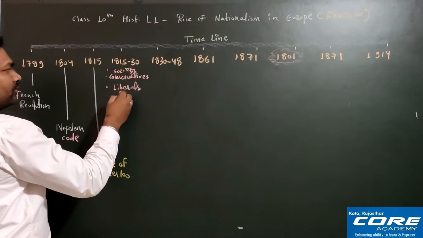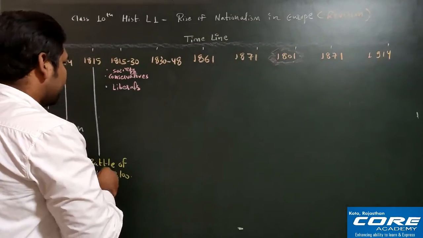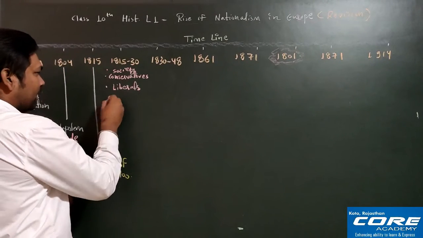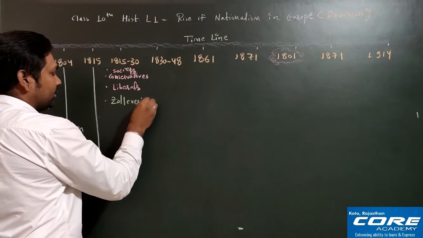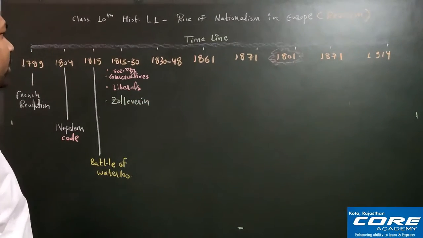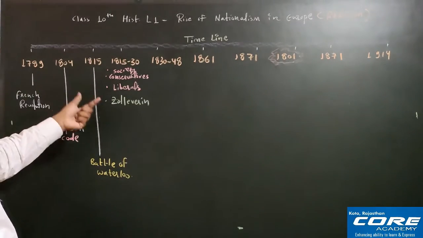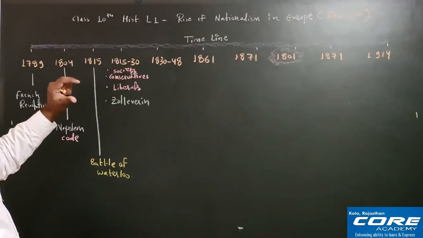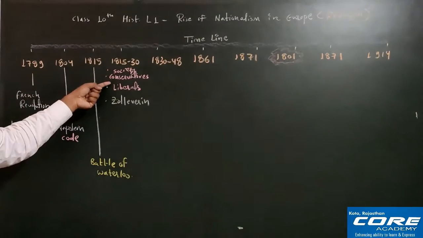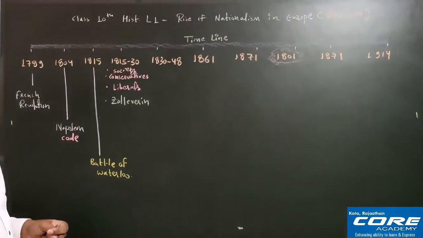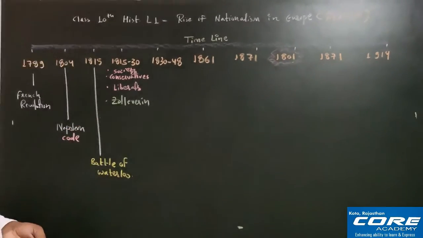Society, fine. Then conservatives, liberals, and within liberals we have one very important concept here which is called Zollverein. So Zollverein also I'll explain in this particular one only. Fine. So Society, Conservatives, Liberals and Zollverein. Although Zollverein was formed in 1834, just try to understand the concept here. So Society and Conservatives we will discuss, Liberals, and then Zollverein will also be discussed. But remember the year of Zollverein formation is 1834.